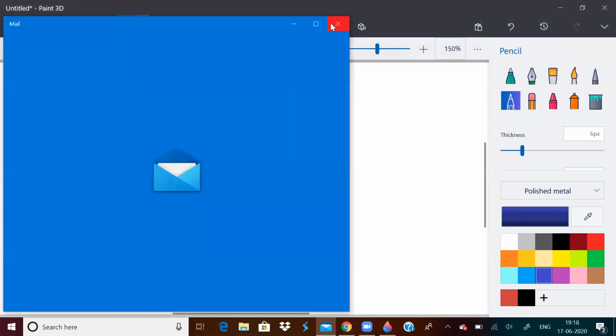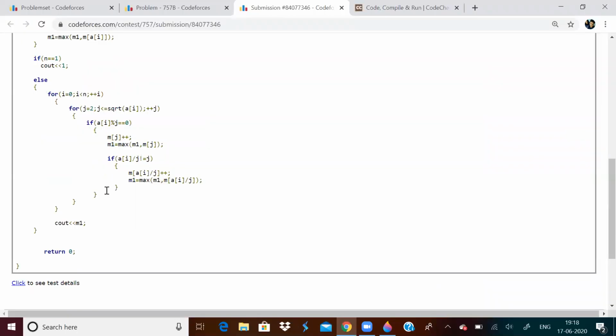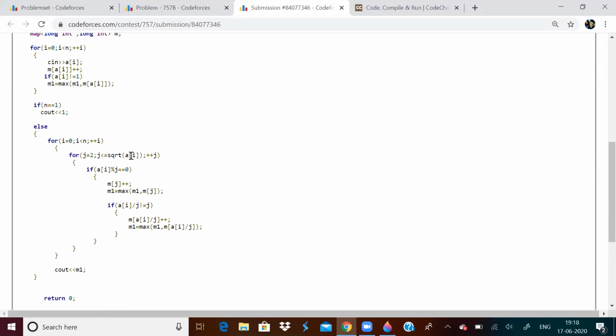Otherwise, what should we do? We should just factorize all the elements. I hope you know how to do factorization. This is the root n method, a very efficient method of factorizing. So basically I'm trying to factorize all the elements, and find which factor occurs the maximum number of times, and equate that number of times value to M1.